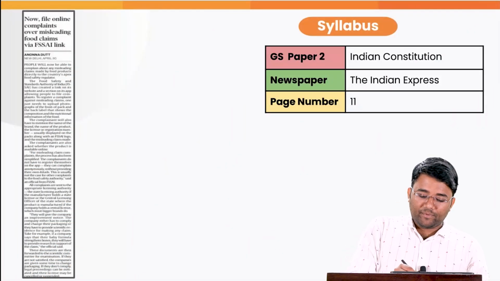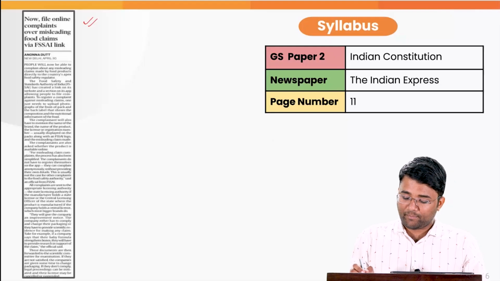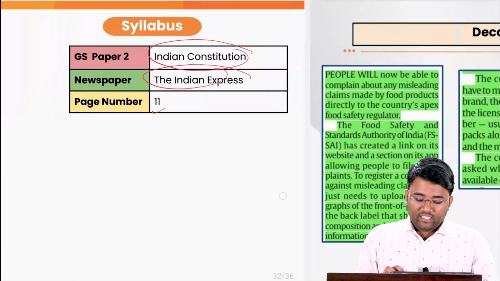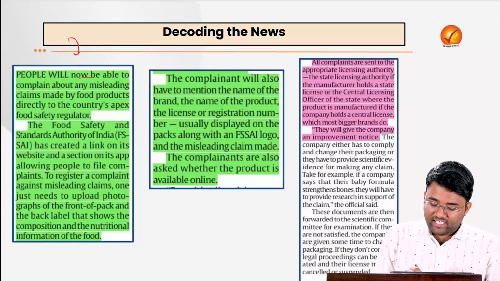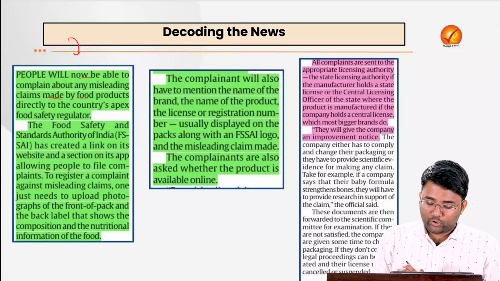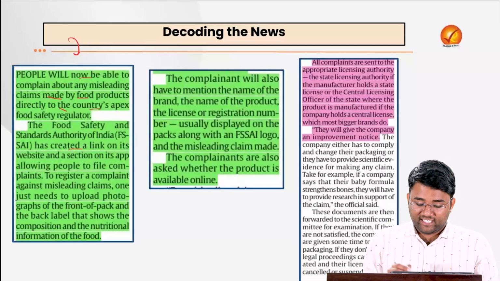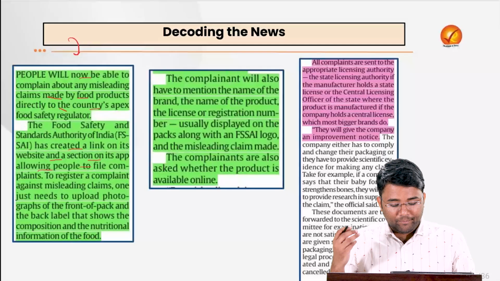Moving towards our next topic, that is the Food Safety and Standards Authority of India, which is related to your GS paper 2 statutory bodies, and this has appeared in today's Indian Express, page number 11. The context is that people will now be able to complain about any misleading claims made by food products directly to the country's apex food safety regulator. The FSSAI has created a link on its website and in its app allowing people to file complaints.